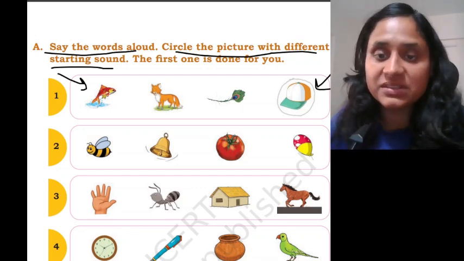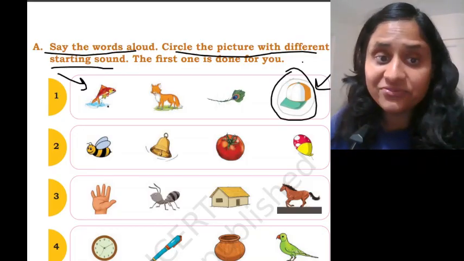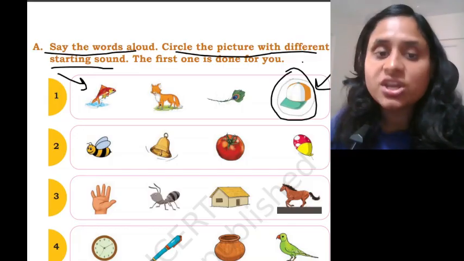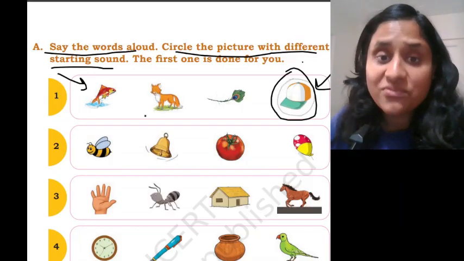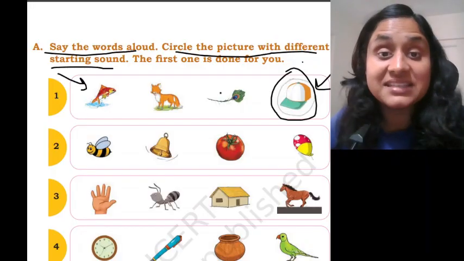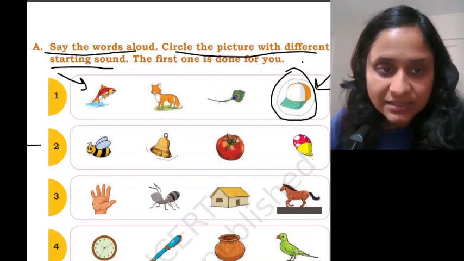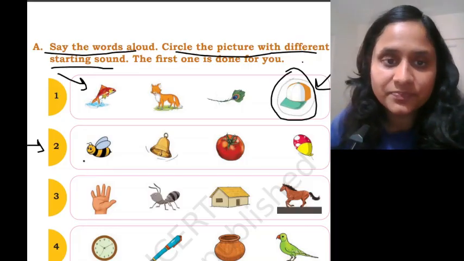Cap starts from the sound K. So we will circle it. It's different. F says for fish. F says for fox. F says feather. Yes, now it is the turn of the second one.